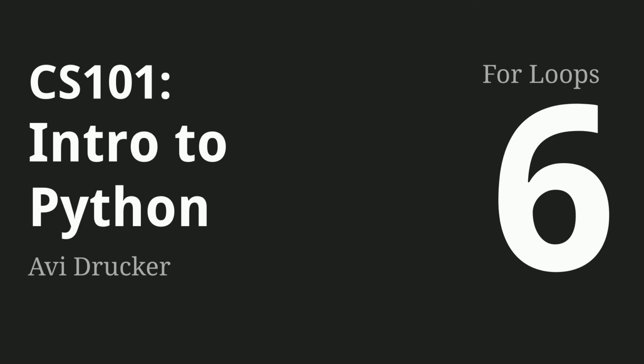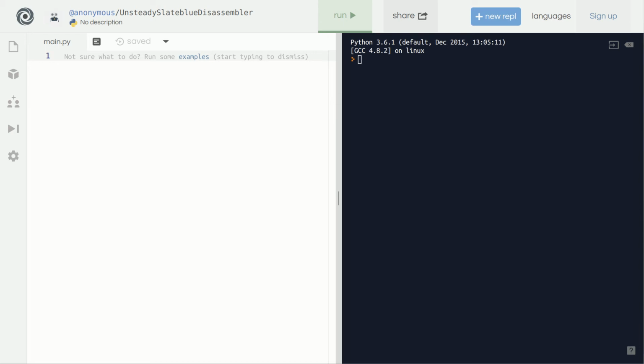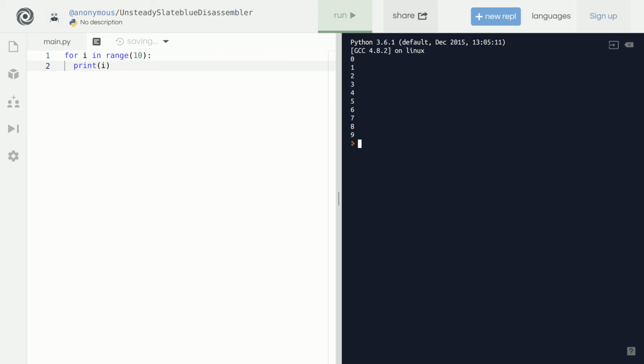In this episode, let's have some fun with for loops. For loops can do some cool things, like counting out numbers. They can also print out all the characters in a string. We can even print out all the things in a list.